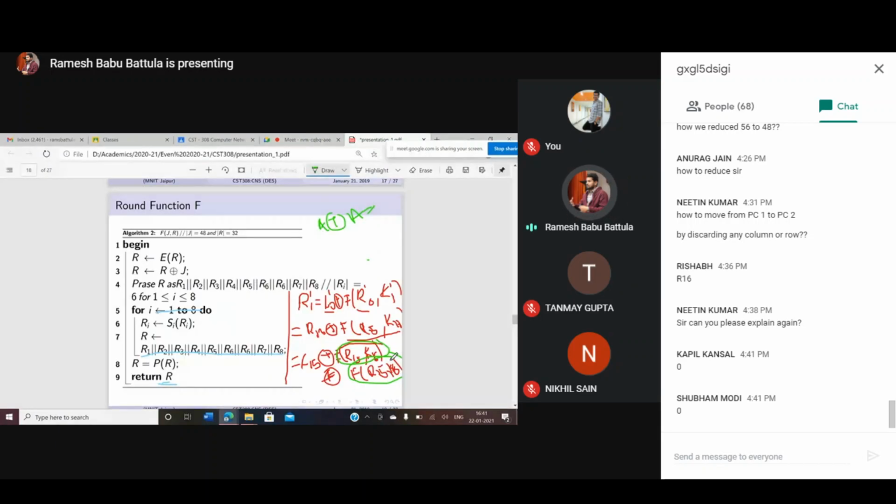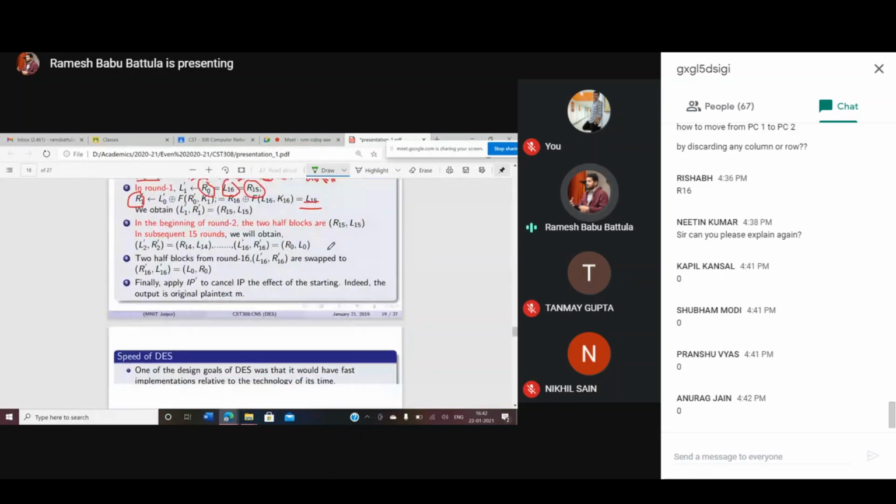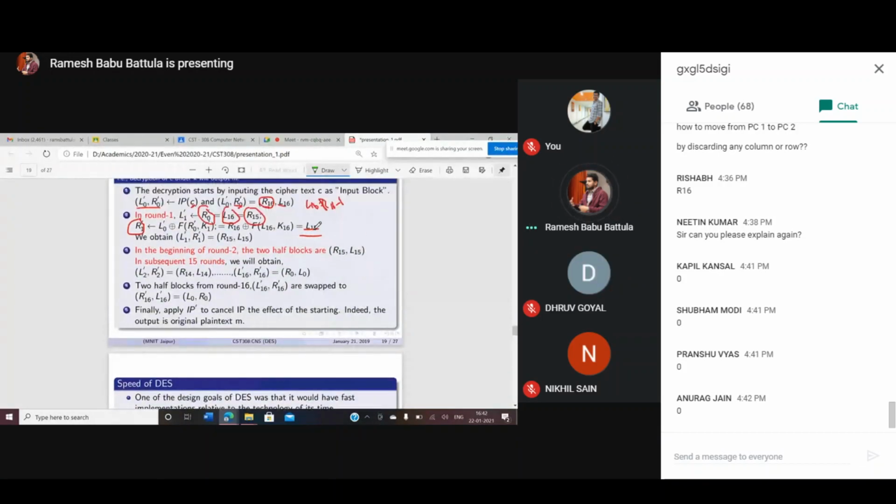So this complete value is going to be 0. If this complete value is 0, what is the resultant value? L15 XOR 0. Something XOR 0 is equal to something only. That's why the resultant value is going to be L15 only. So finally you will get L15 only.